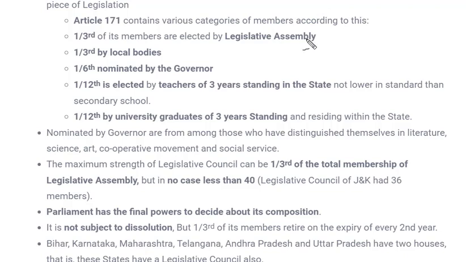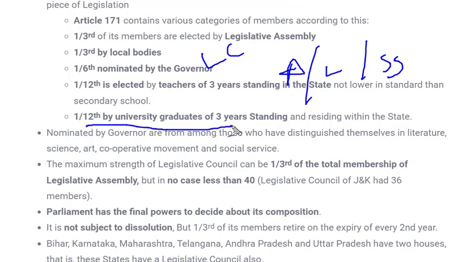And what are those fields? Those fields are art, literature, and social service. These are the fields from which members of the legislative council are nominated by the governor. And 1/12 are elected by university graduates, that means of 3 years standing and residing within the state. One extra category added in this case is the cooperative movement.